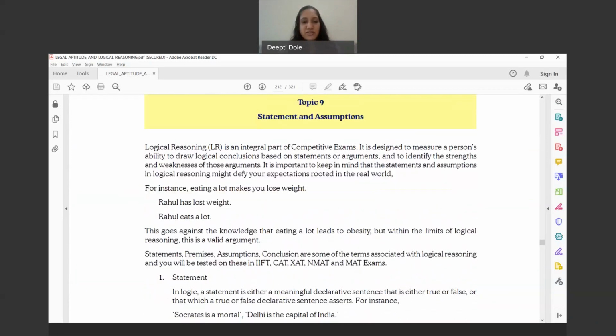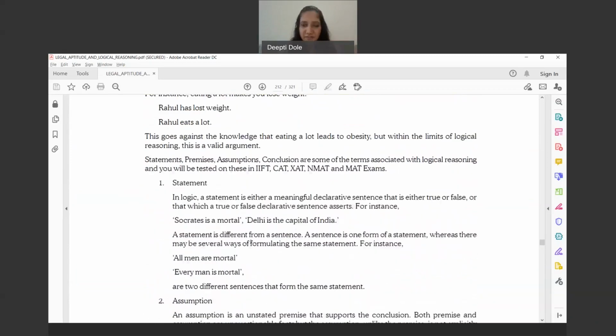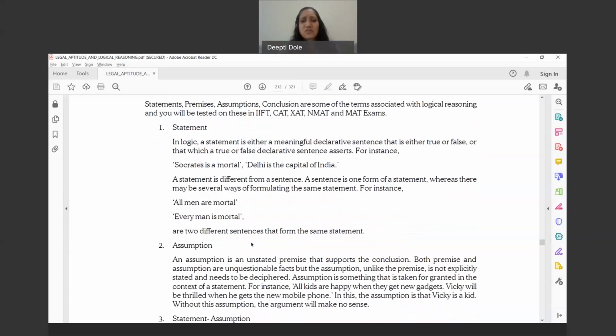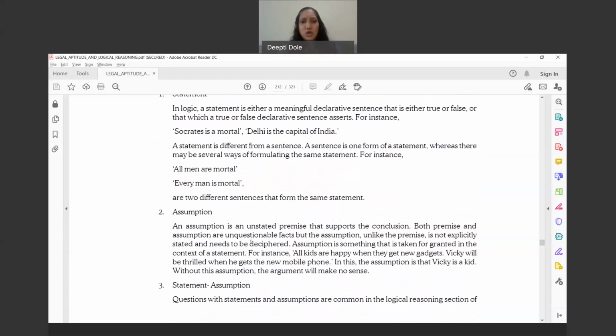Statements and assumptions is something where there is a statement which is made and an assumption, that is, what do you assume out of this. Basically, a statement is a declarative sentence, that Delhi is the capital of India, right? So it's a declaration, a statement. Now, what is an assumption? Assumption means you don't know whether it is true or false. You're assuming something and then you're deriving.